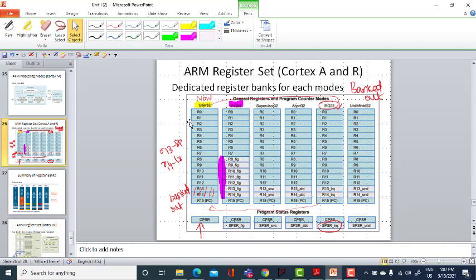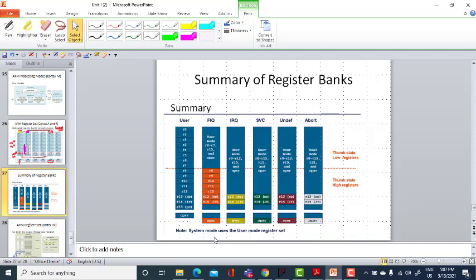Register organization in different modes I am giving here, the summary of register banks. For the other modes it is the same thing: whichever is highlighted here will be replaced in the user mode, R13 and R14 will be banked out, and your SPSR will come into the picture except for your user mode. We will see more in detail when we are working with the ARM cores. And this is the register organization in different modes.